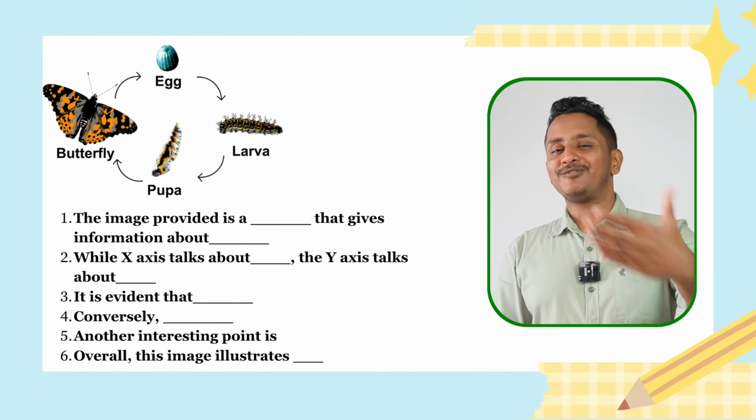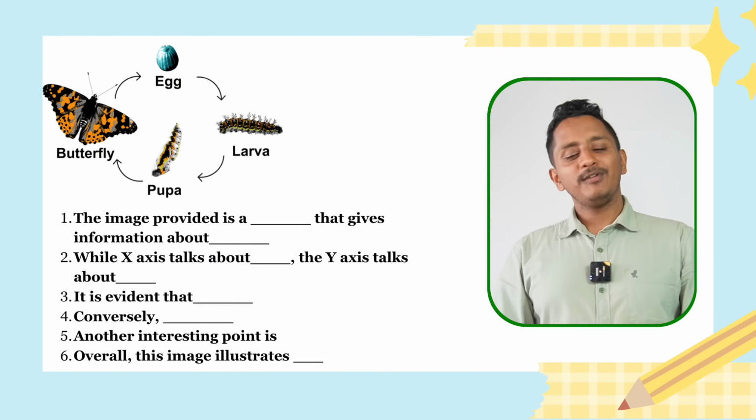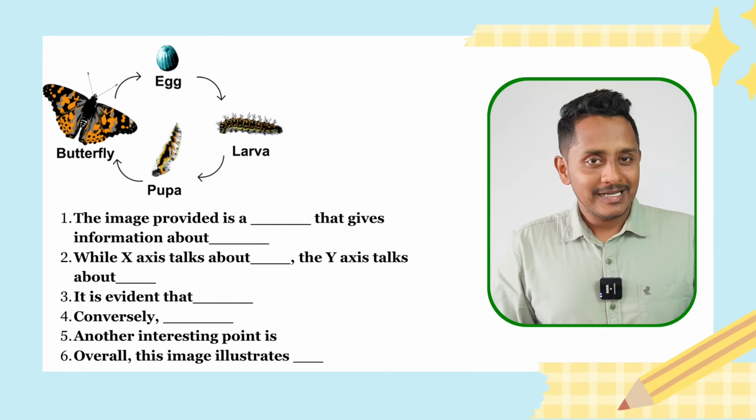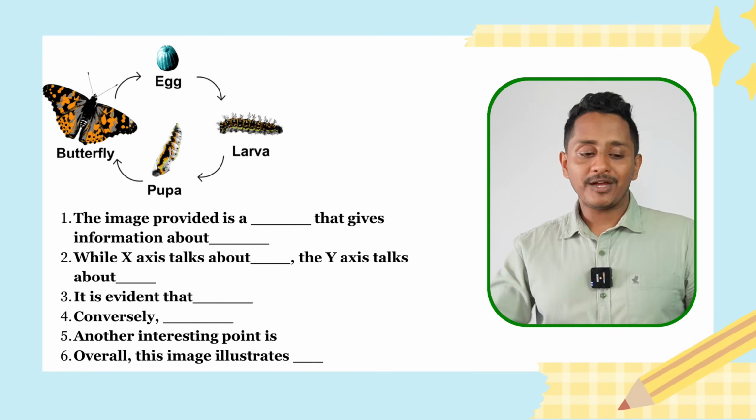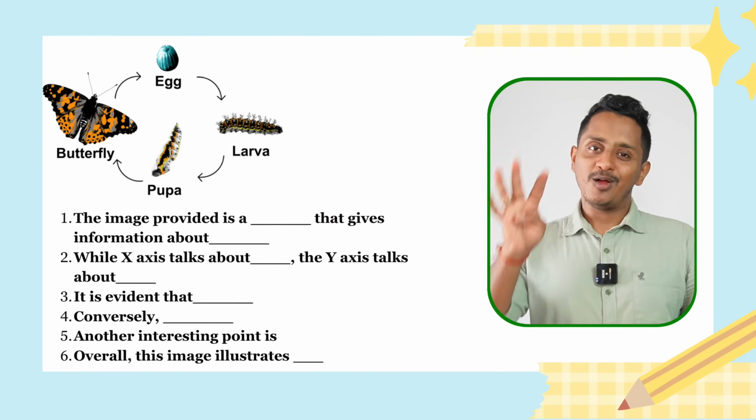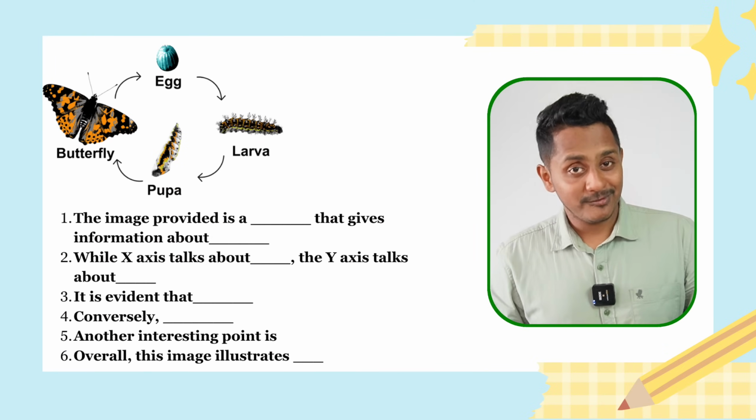After pupa, it goes to the final stage called butterfly, which we normally see as one of the mesmerizing creatures. Once the butterfly lays the egg, it will again circulate in the same fashion. Overall, this image illustrates the beautiful 4-step process of the life cycle of a butterfly.